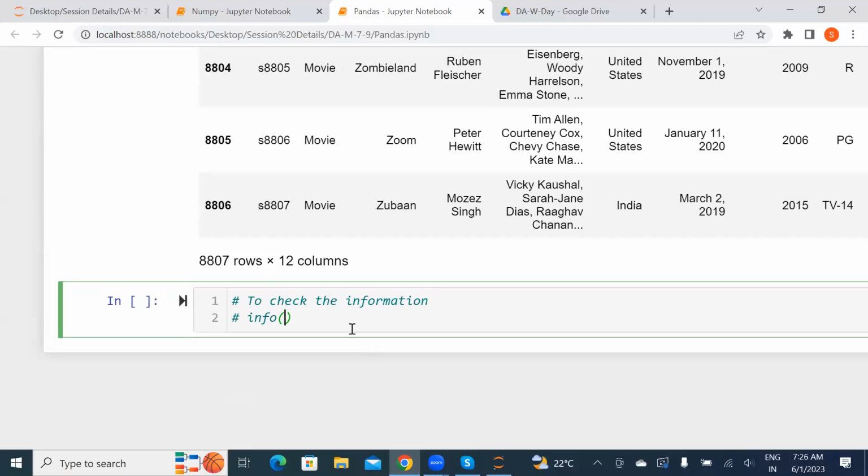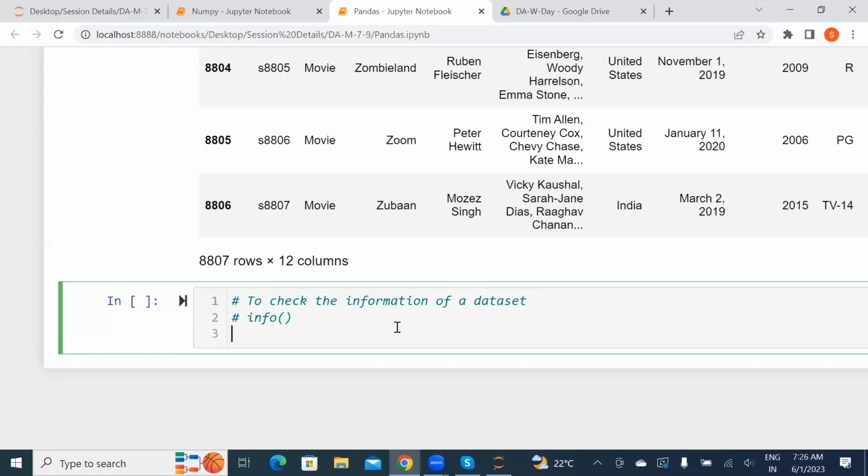Okay, so let's continue. First thing, remember folks, when you are dealing with a database, we are not creating anything; we create with series and data frame. But when we collect a data set from the source of your client, the first step is to check the information of the data set, just to check what is there, because you need to analyze that.